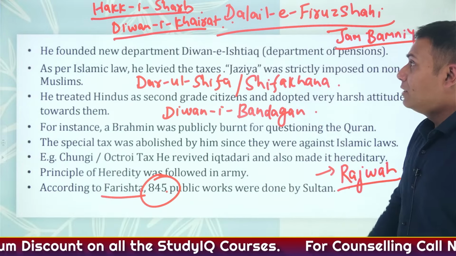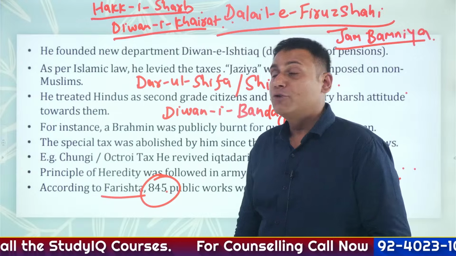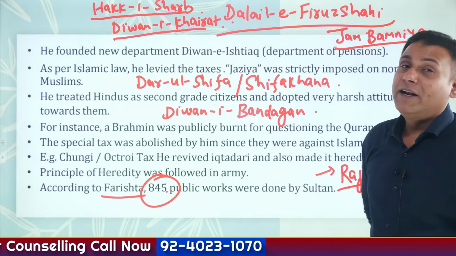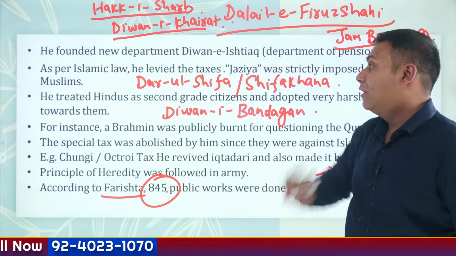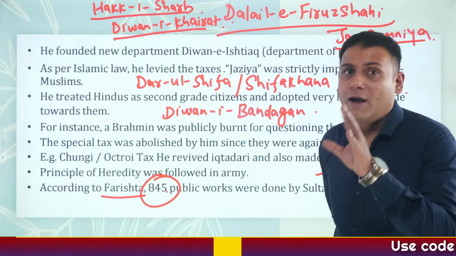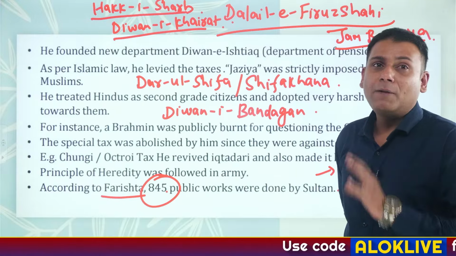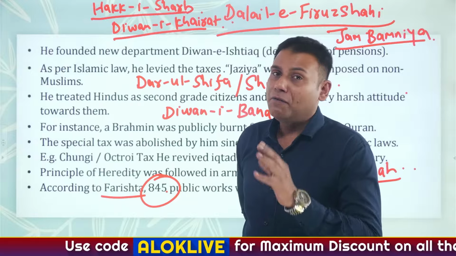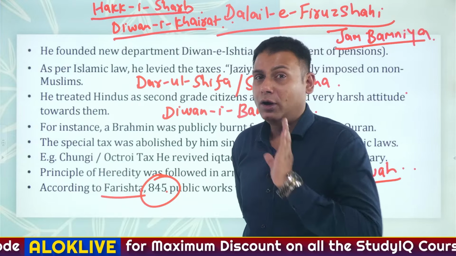So I'll repeat the points again. He had introduced the irrigation tax, which was referred to as Haq-e-Sharb. He started a charity department referred to as the Diwan-e-Khairat department. Free hospital service was referred to as Dar-ul-Shifa or Shifa Khana. A separate slave department referred to as the Diwan-e-Bandgan department was initiated by Firoz Shah Tughlaq.